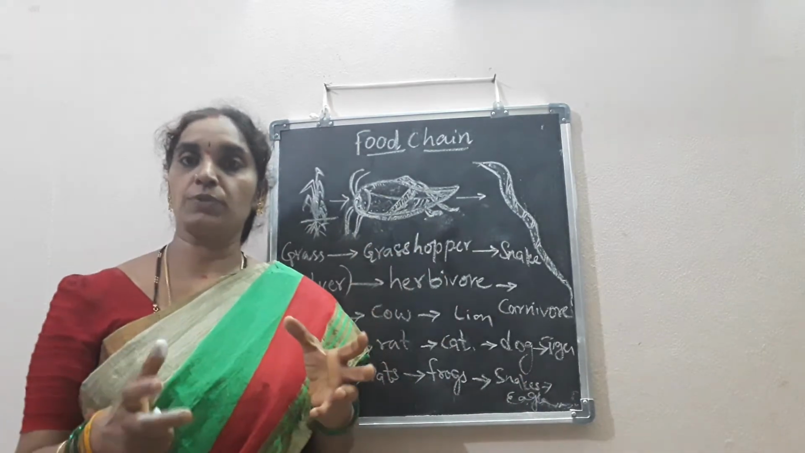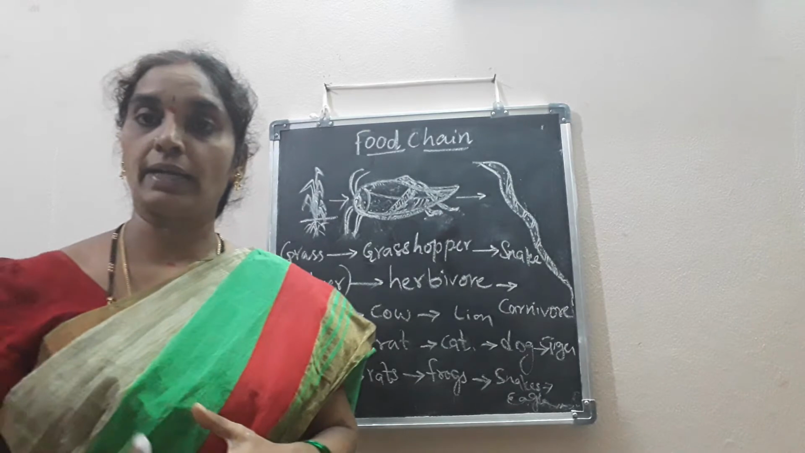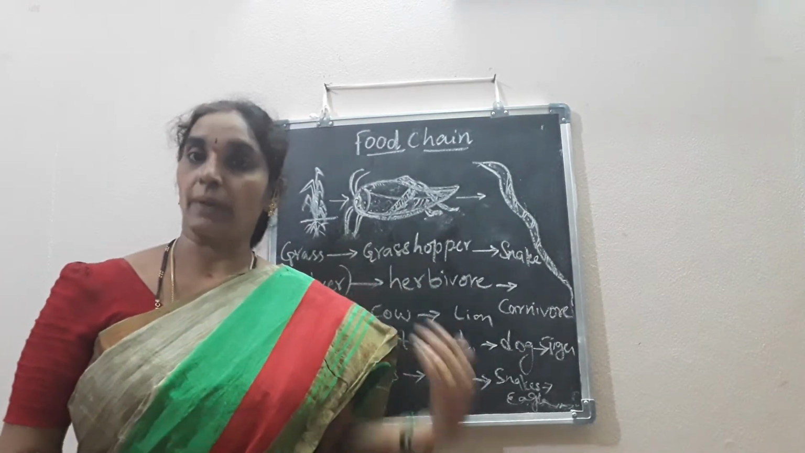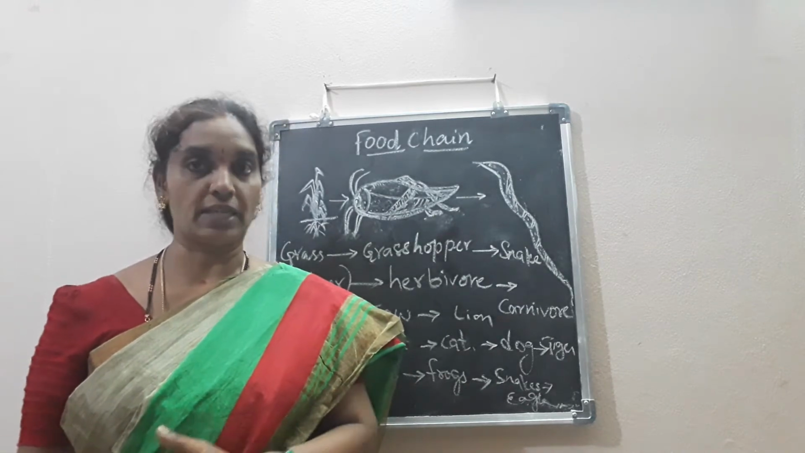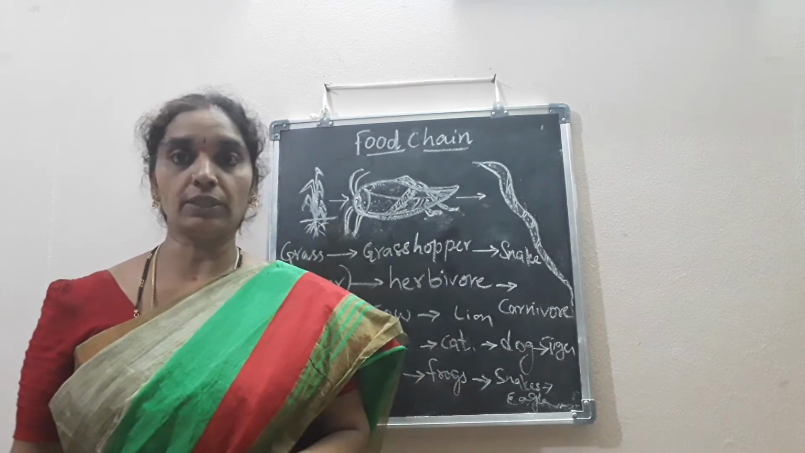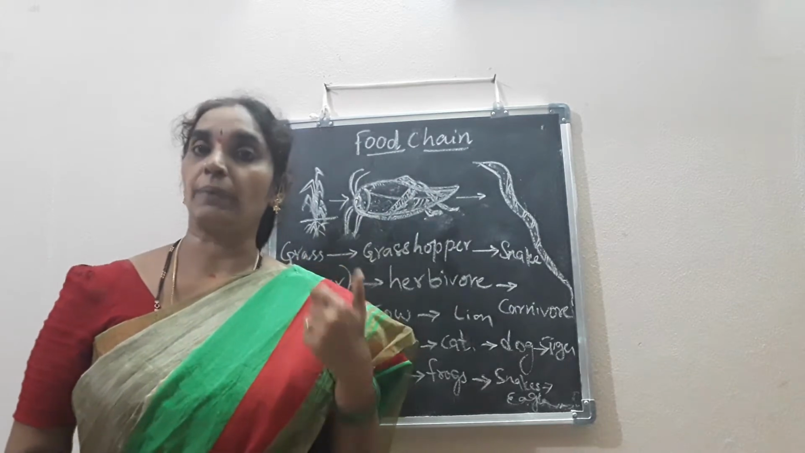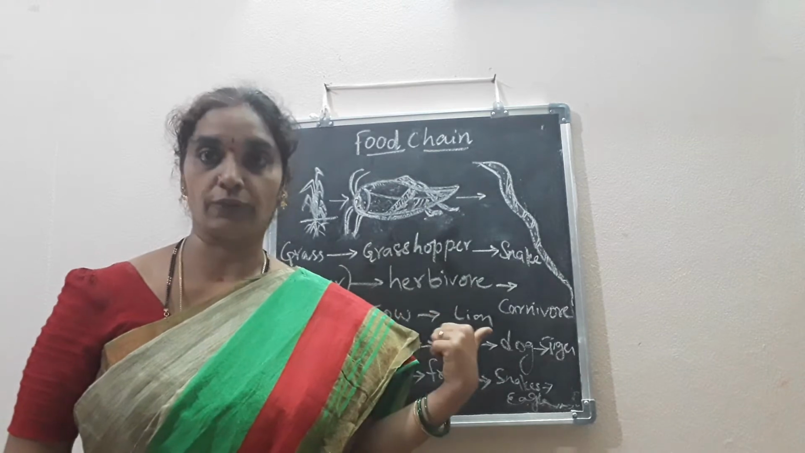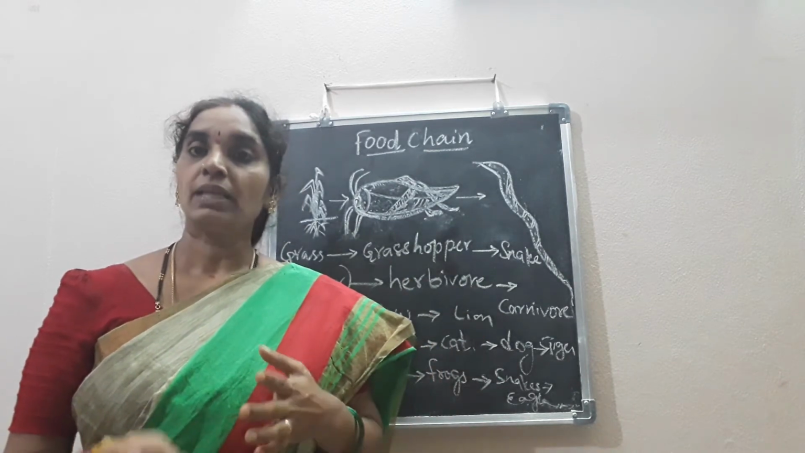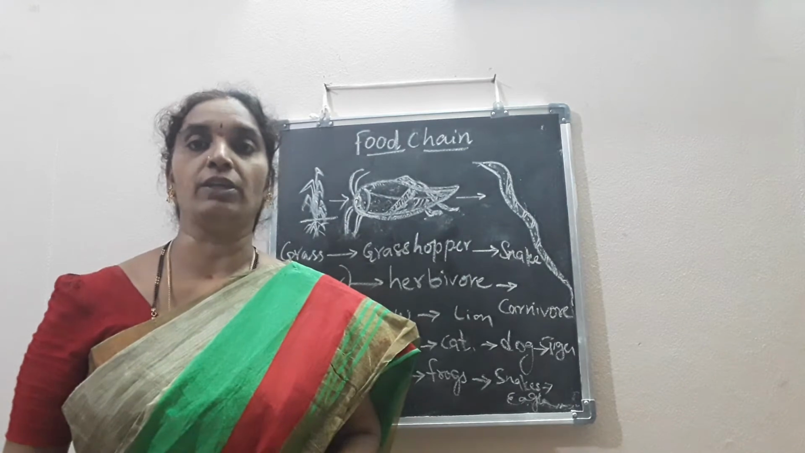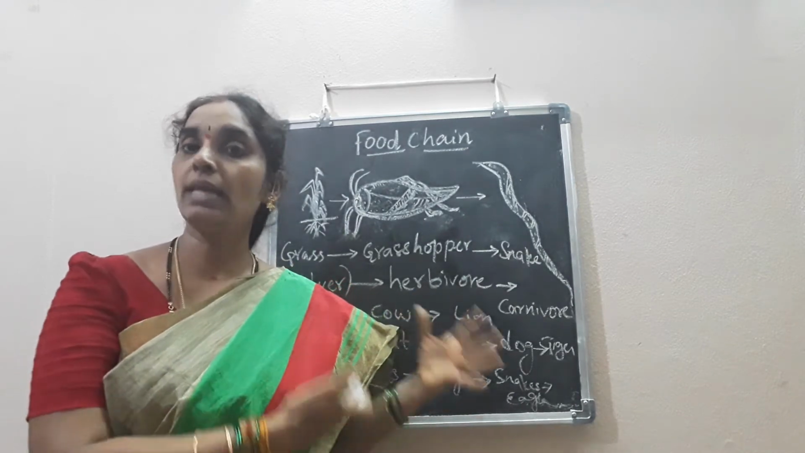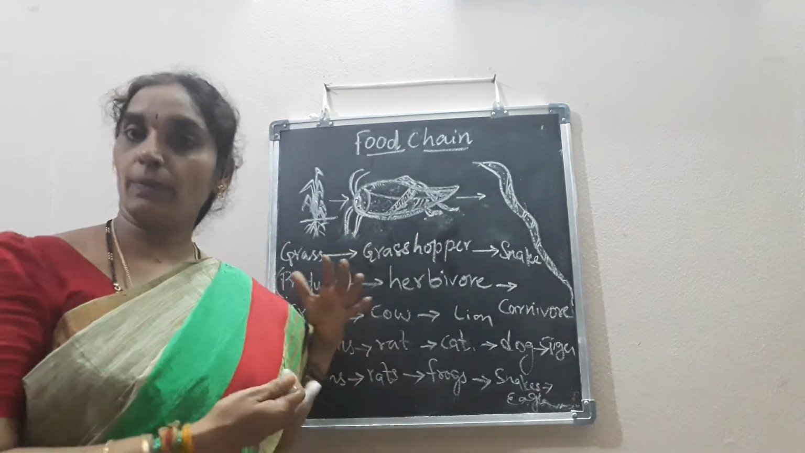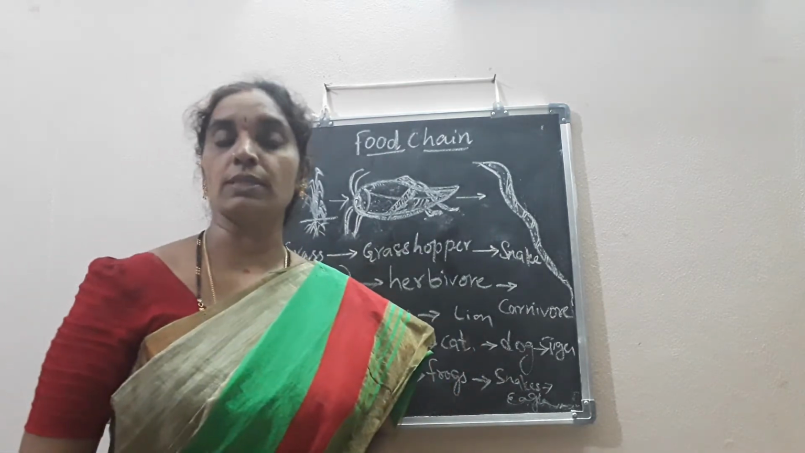So I told you that living organisms are divided into producers and consumers. Consumers are divided into primary consumers, secondary consumers and tertiary consumers. Primary consumers depend on only plants for their food. Secondary consumers depend on both plants and animals for their food. Tertiary consumers depend on only animals for their food. In fact, all food chains start from the producers and end in carnivores.